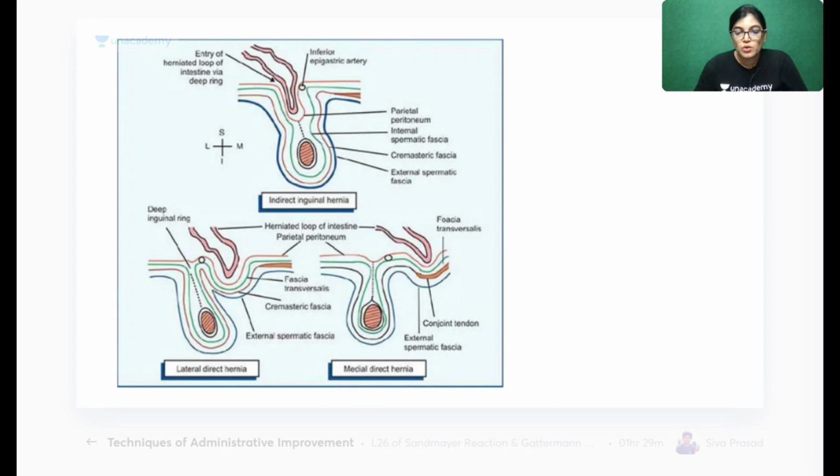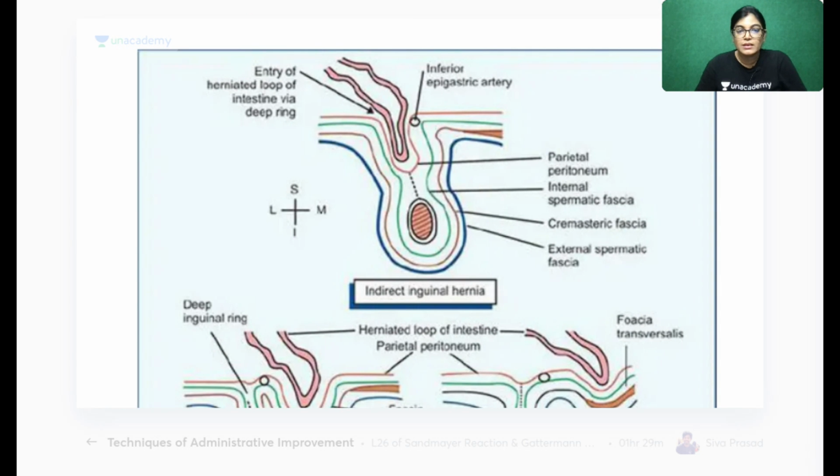So the same thing I want to show you. Can I zoom in on this diagram? See here, firstly we will see the covering of indirect inguinal hernia. This is the indirect inguinal hernia. In the case of indirect inguinal hernia, the first thing will be the extraperitoneal tissue, and here the parietal peritoneum rests on the extraperitoneal tissue. Then we will have the internal spermatic fascia. Can you see here? So parietal peritoneum over extraperitoneal tissue, internal spermatic fascia, cremaster fascia, and external spermatic fascia. So we can clearly see the layers.